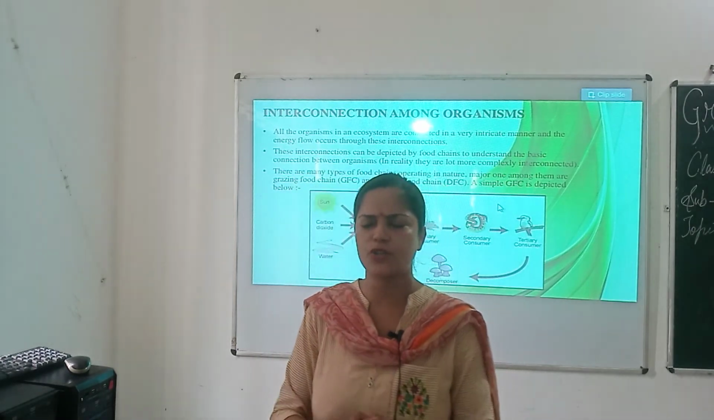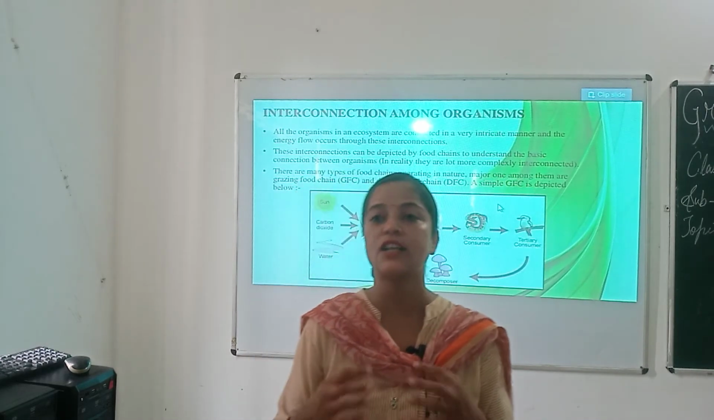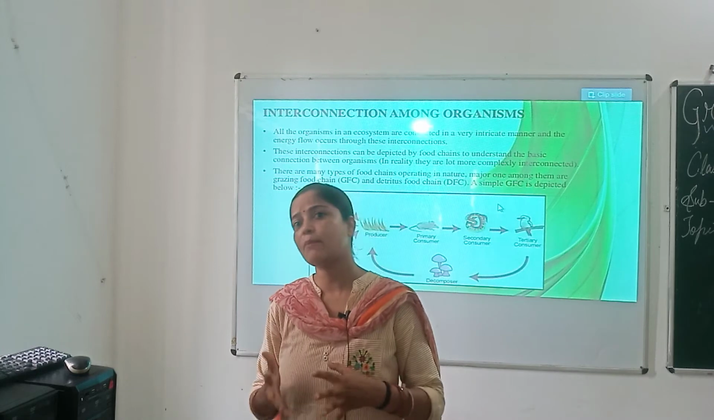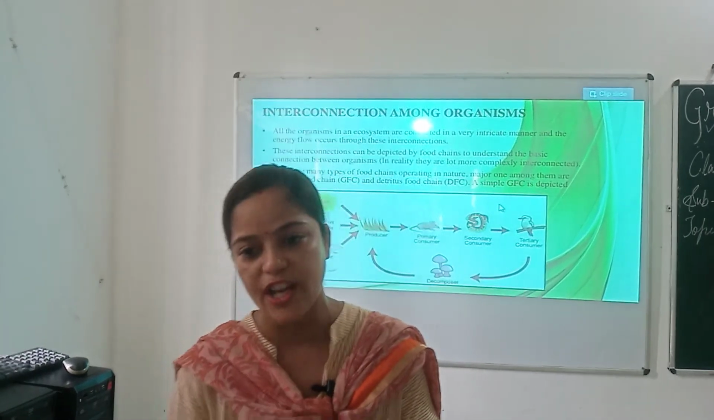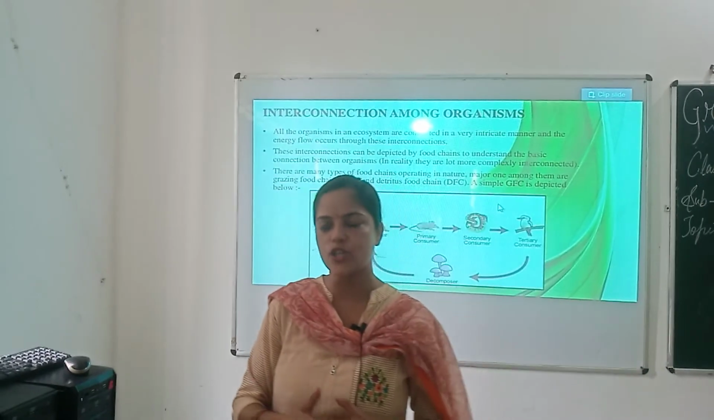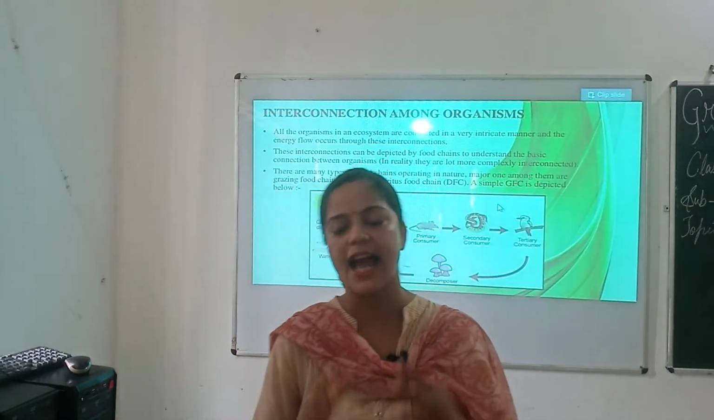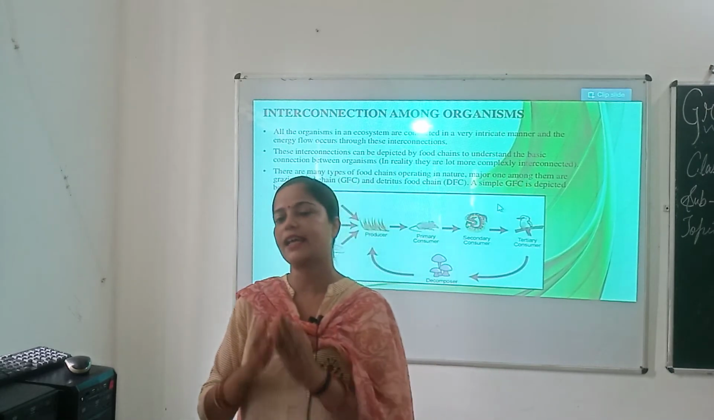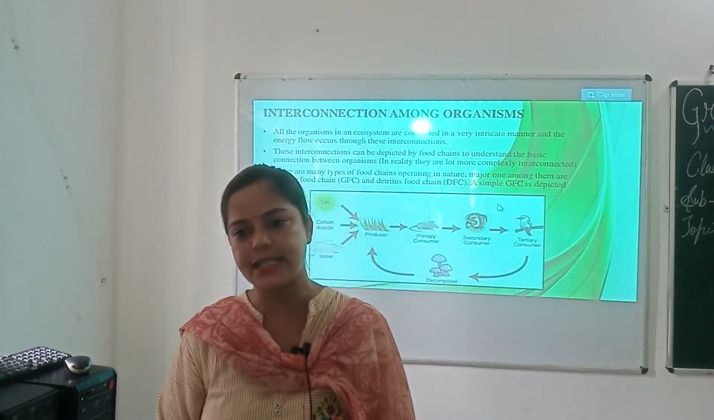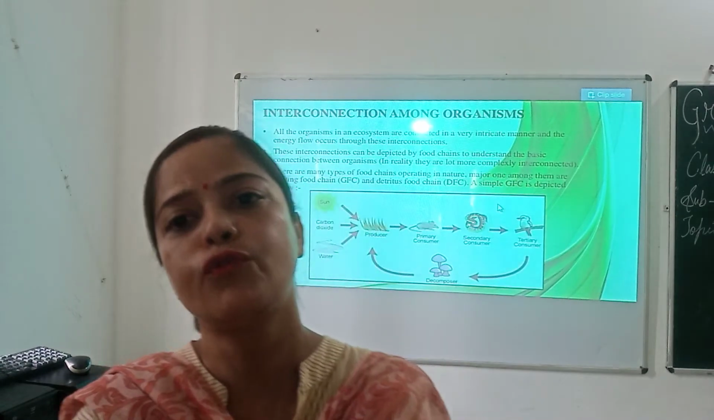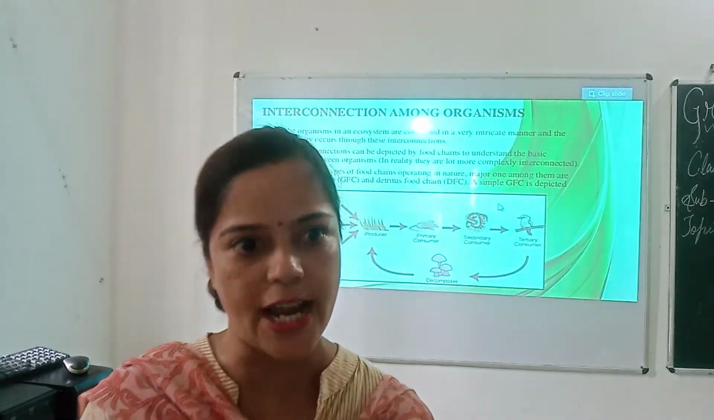Animals cannot utilize solar energy directly. Only green plants can utilize it. So green plants contain chlorophyll that traps solar energy, and they use this energy to make their food by the process of photosynthesis. And all animals, whether they are herbivores or carnivores, directly or indirectly depend on plants for their food. Now, next we are going to study about food chain.